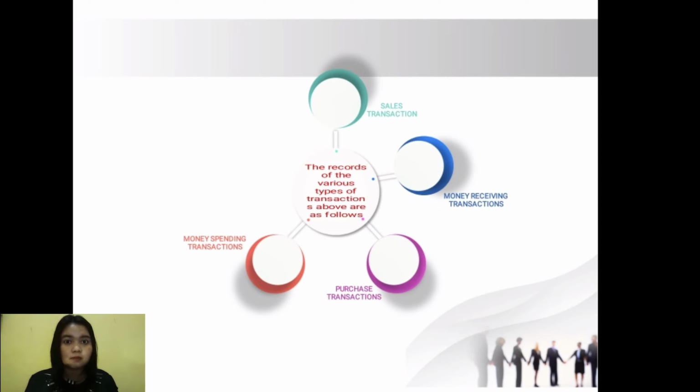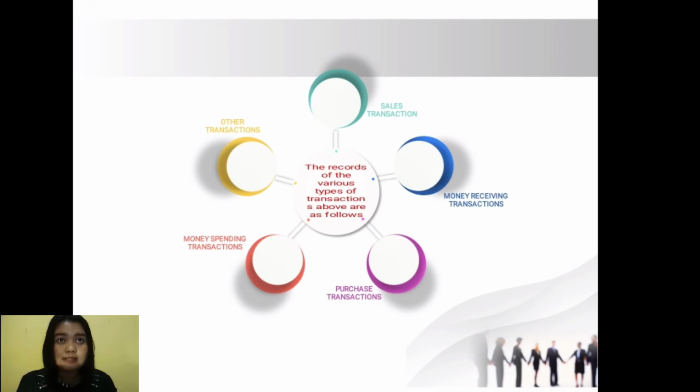D. Money spending transaction. Purchases in cash will be recorded as in journal notes above. 1. The payments will be recorded, payable in debit and cash in credit. 2. Drawing payments, expense and other payments will be recorded. Drawing elite A in debit, salary expense in debit, commission expense in debit, and cash in credit.